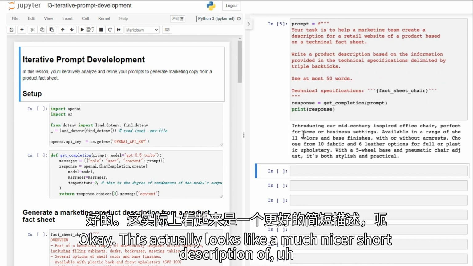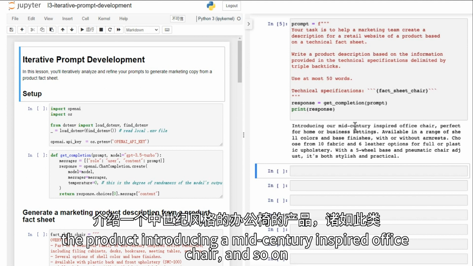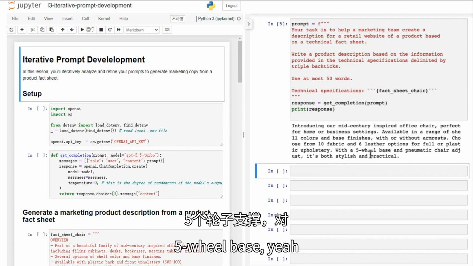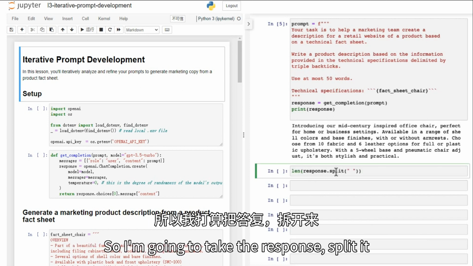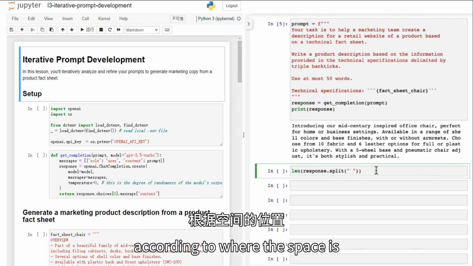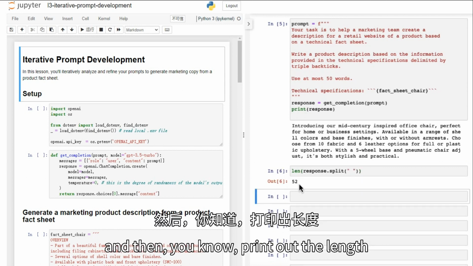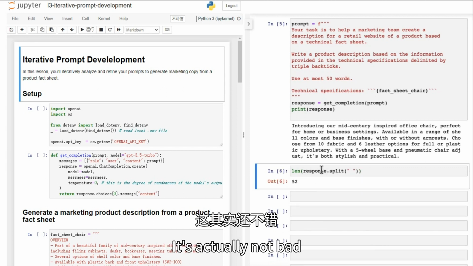Okay, this actually looks like a much nicer short description of the product. Introducing a mid-century inspired office chair, and so on, both stylish and practical. Not bad. Let me double check the length of this. So I'm going to take the response, split it according to where there's spaces, and then print out the length. So it's 52 words. It's actually not bad.